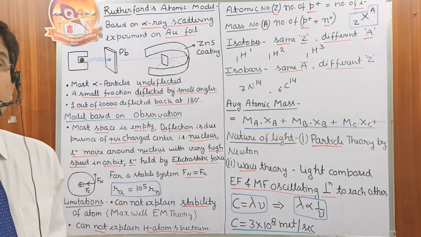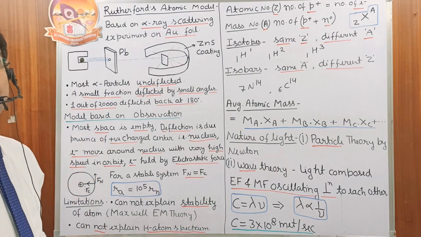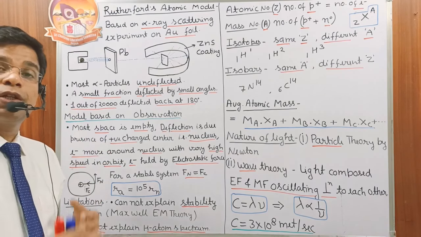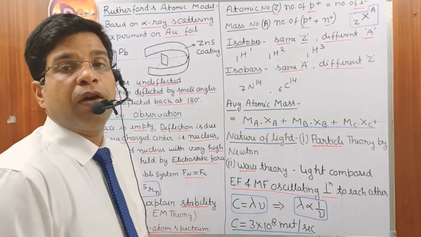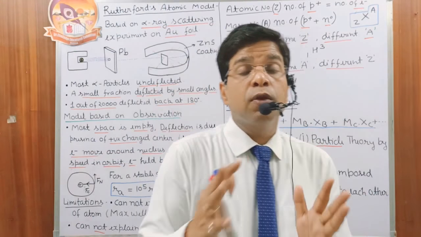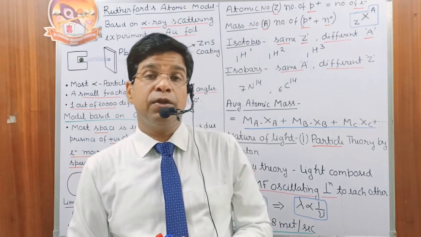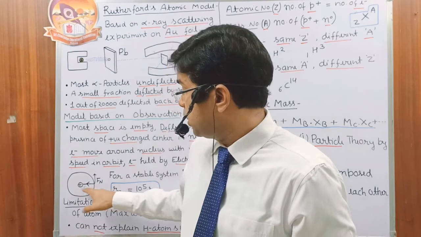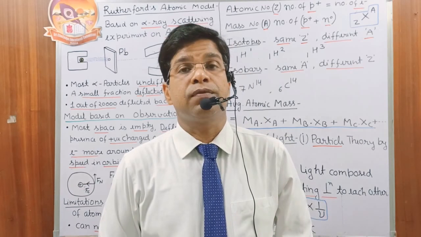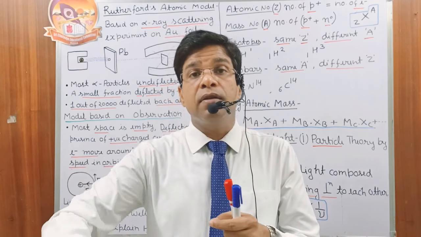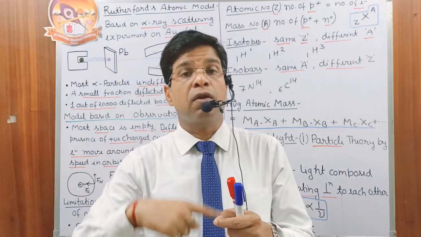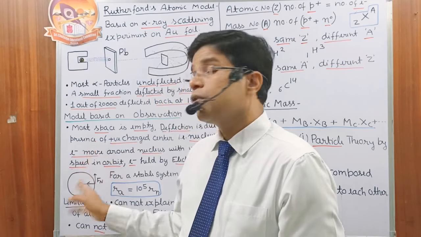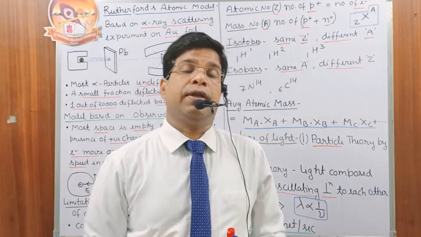The electron is held because the electron is negatively charged and the nucleus is positively charged, and between negative and positive we always have a force of attraction. So the electron is held by the nucleus through a very strong force of attraction which works in the inward direction. But the circular motion of the electron generates a centrifugal force, and that centrifugal force always works outward.